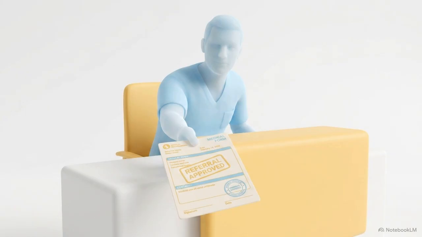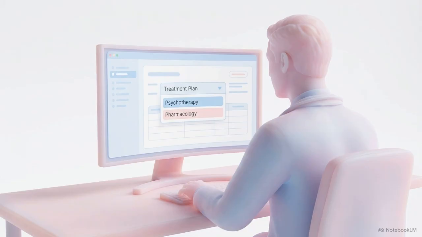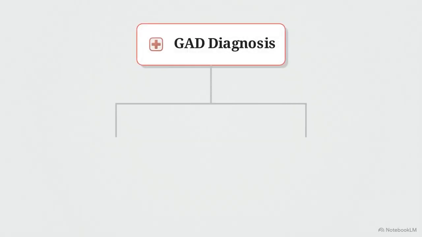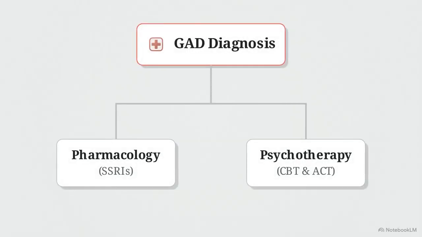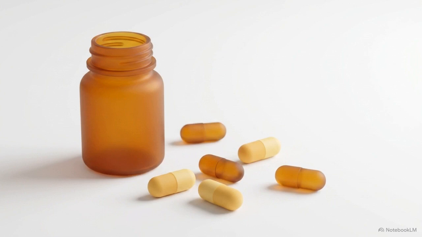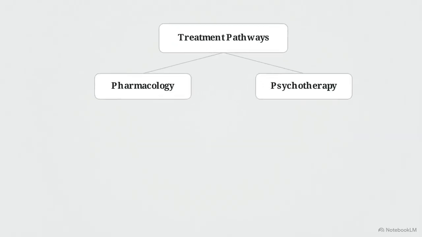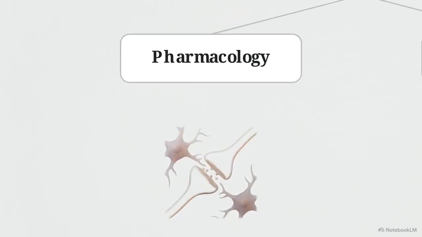Adherence to both the 6-month temporal threshold and the 3-symptom somatic threshold prevents misclassifying normal life adversity as a psychiatric pathology. When the DSM-5 threshold is crossed, the focus shifts to identifying evidence-based interventions. This clinical pathway for GAD is bifurcated into pharmacology and psychotherapy. SSRIs, or selective serotonin reuptake inhibitors, are the established baseline for pharmacological treatment. These medications stabilize the neurochemical baseline, reducing the severity of the physiological cascade.